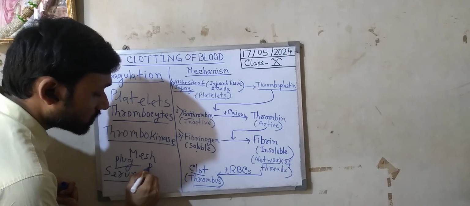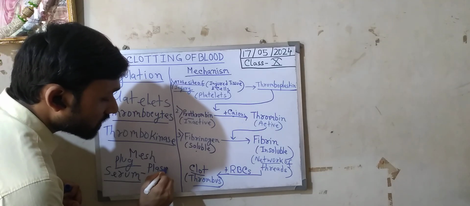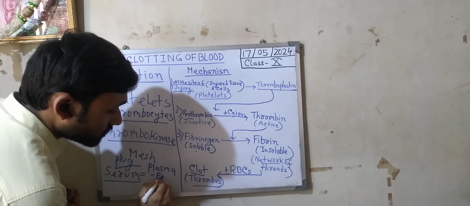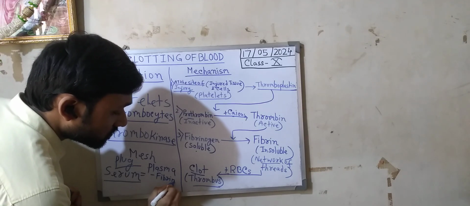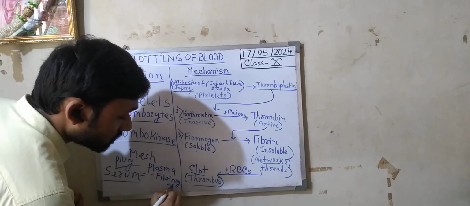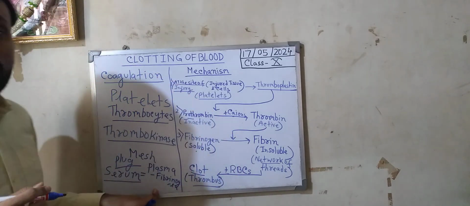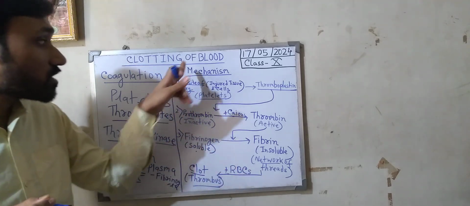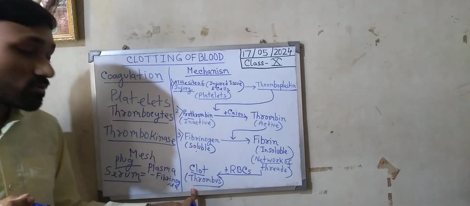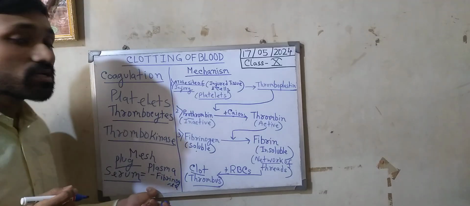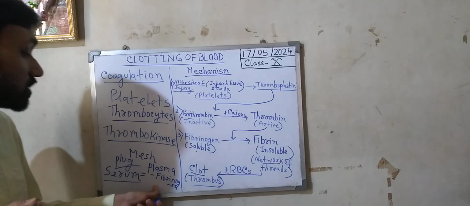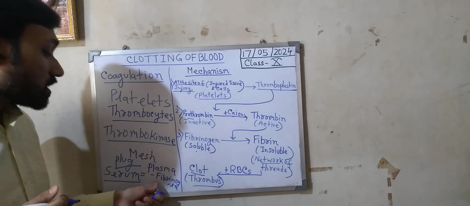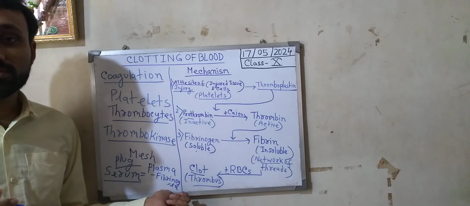So serum is plasma without fibrinogen. If we write it, serum is plasma minus fibrinogen. That means fibrinogen is no more present in serum because it has been utilized in the process of clot formation or thrombus formation. After that, the remaining plasma is called serum. That means it is devoid of the protein fibrinogen. So serum is plasma without fibrinogen.